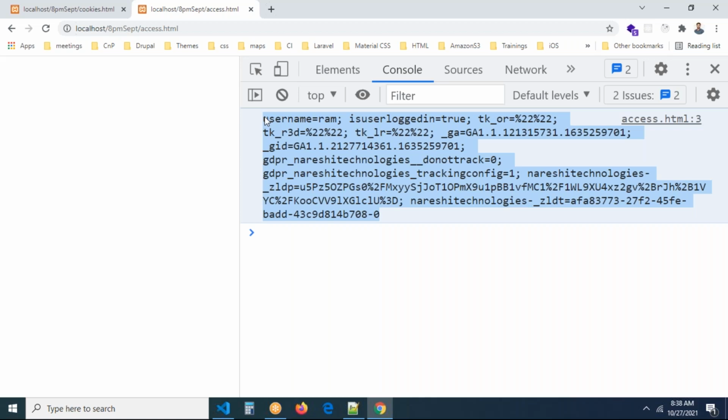You created just two cookies only, but you may have a doubt: sir, I created the user logged in and username cookies, so why are this many cookies there? Remember carefully, the browser saves not only your application cookies, but browser dependent cookies also. If you go to Gmail, Gmail cookies also will be here. So with your cookies, some other cookies are also created here. Now my cookies are available: username equal to rom, as well as user logged in equal to rom.